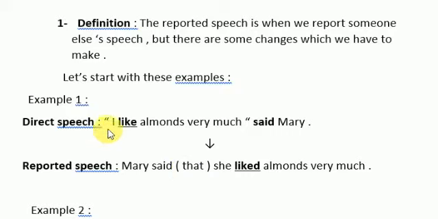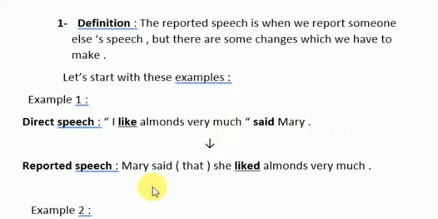So look carefully again. In the direct speech, I have put "I like almonds very much" between two inverted commas. It should be, because this is my direct speech. I should put what I said between two inverted commas: said Mary, said Abdullah, said Wasim, anything you like.